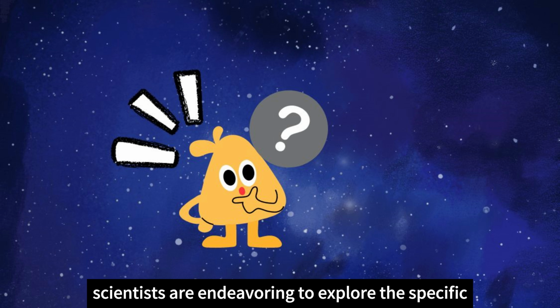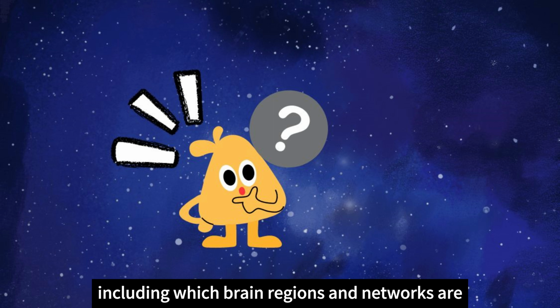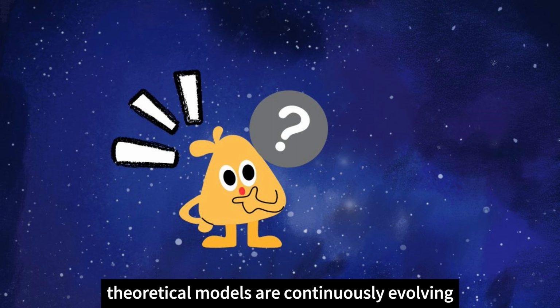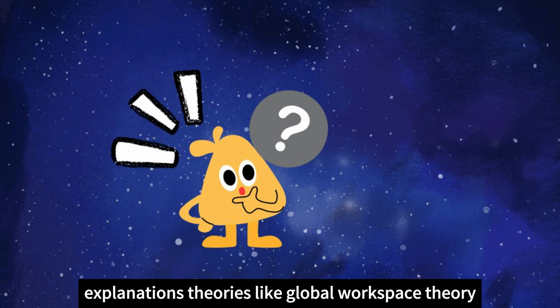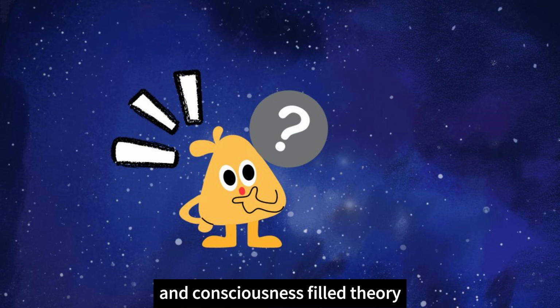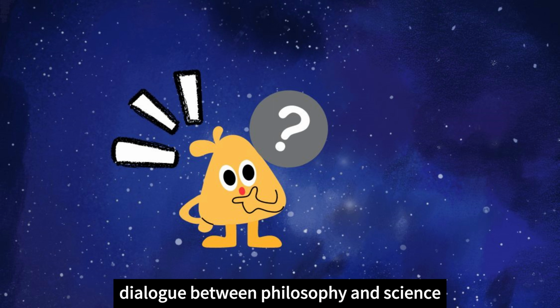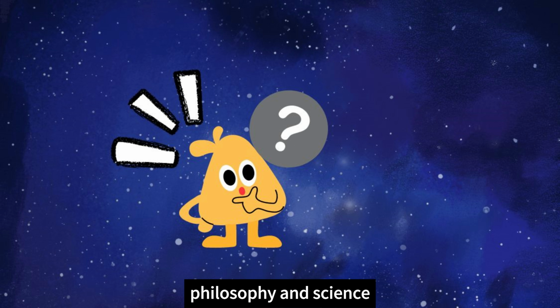Neuromechanisms and theoretical developments. Scientists are endeavoring to explore the specific neuromechanisms of consciousness, including which brain regions and networks are crucial for consciousness. Theoretical models are continuously evolving, trying to provide more comprehensive and precise explanations. Theories like global workspace theory and consciousness field theory offer new perspectives to understand consciousness. Dialogue between philosophy and science. Consciousness research requires a dialogue between philosophy and science.